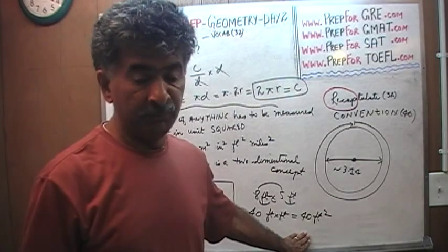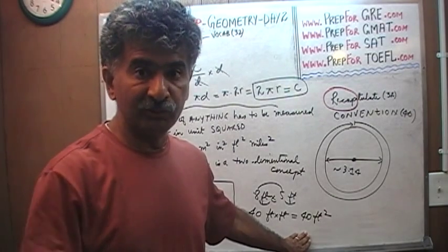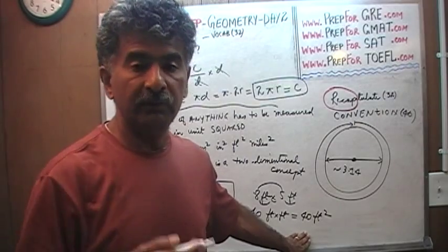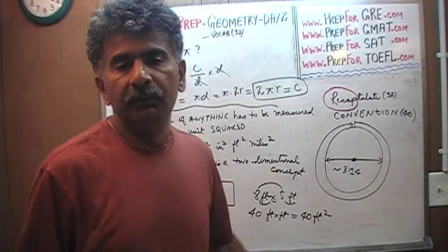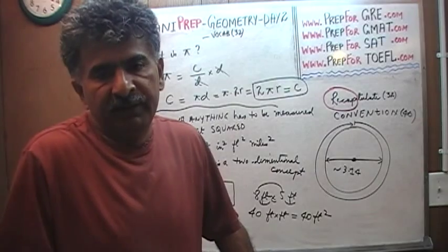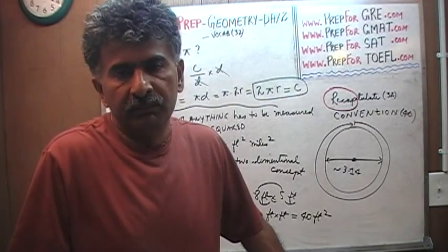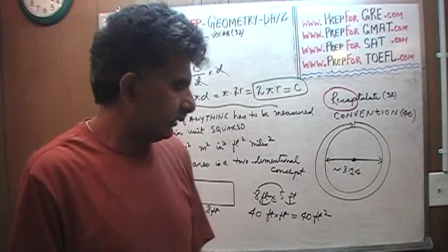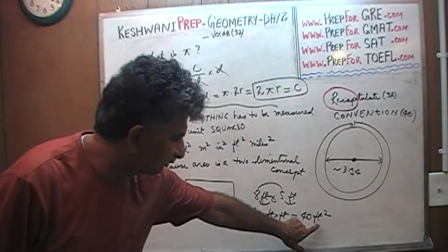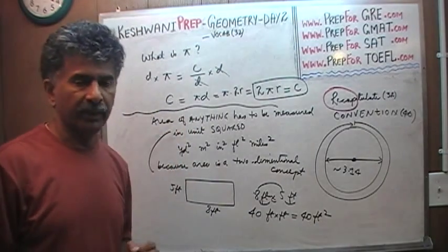Technically and strictly speaking, it should be read as 40 feet squared, 40 inches squared, 40 centimeters squared, but the convention dictates that we say it as 40 square meters as opposed to 40 meters squared. But you get the idea. As you can see, the unit has to be squared.